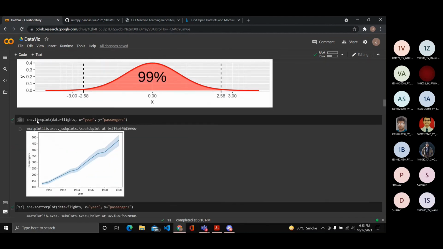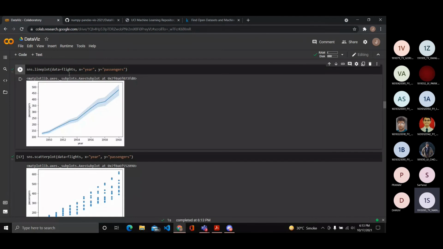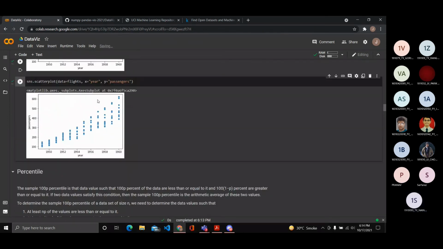Again, a practical representation of that would be, I do the same thing that I did before, flights. You can see here, and I try to plot it as a scatter plot. So you can see what the light blue area is trying to cover. It's saying that 95% of the time, data points will lie here. Like the mean will lie along this line within these two intervals.